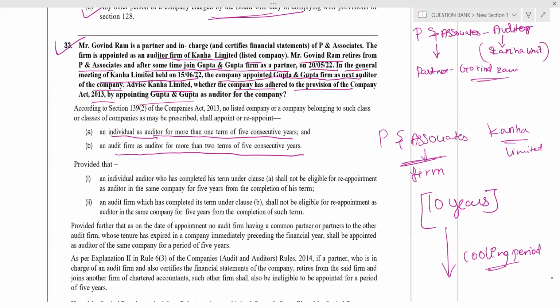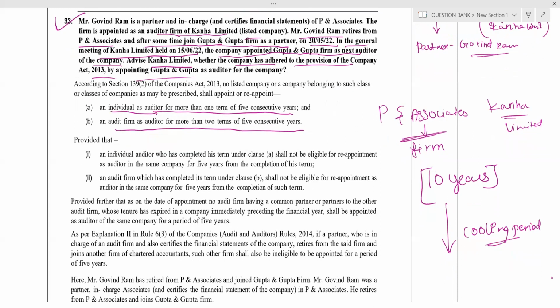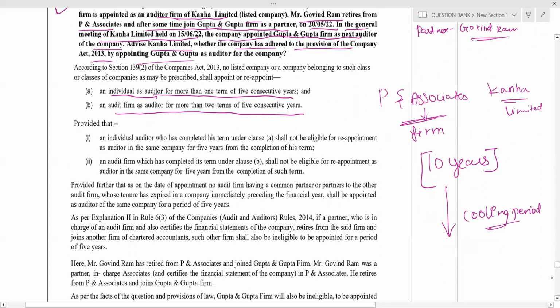Again, this Govindram from P Associates would be the auditor for Kanha Limited. If he goes to Gupta and Co and I appoint Gupta and Co, again that Govindram will come, but in the name of Gupta and Co. There is no point in doing that. Therefore, this appointment is ineligible. Clear?